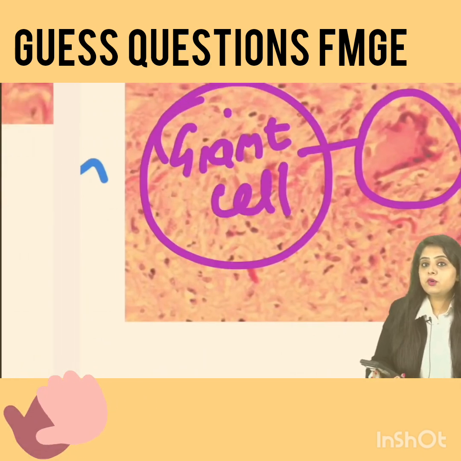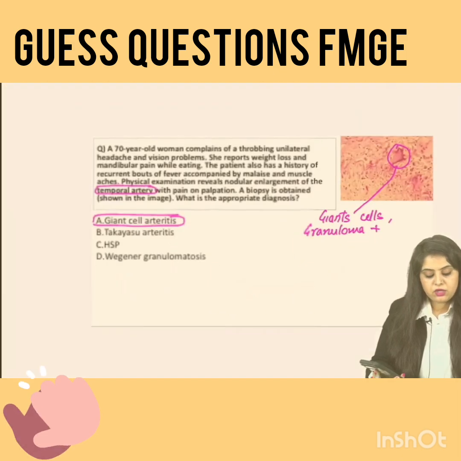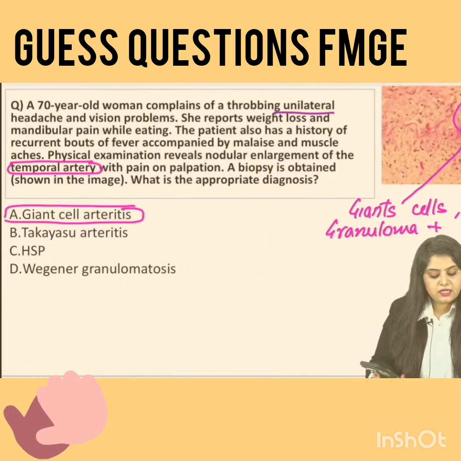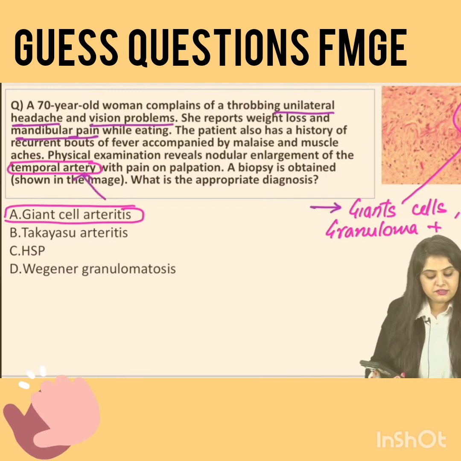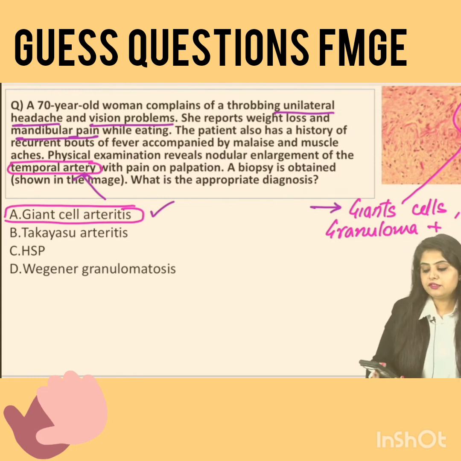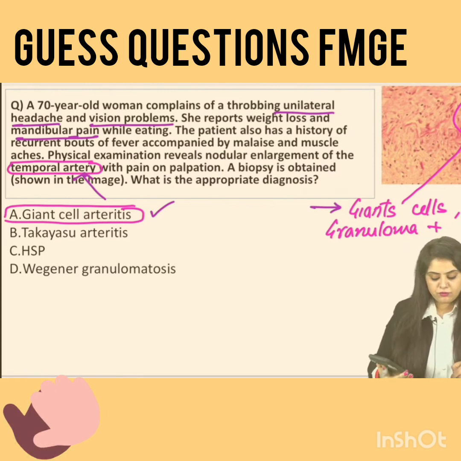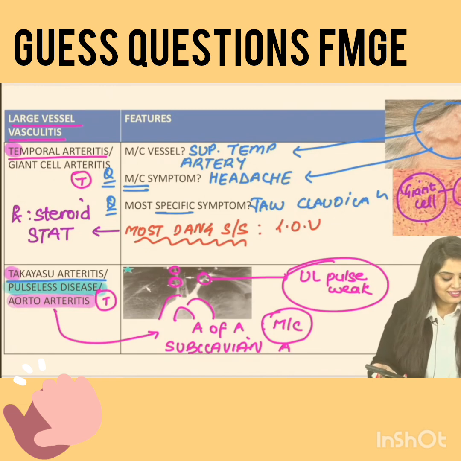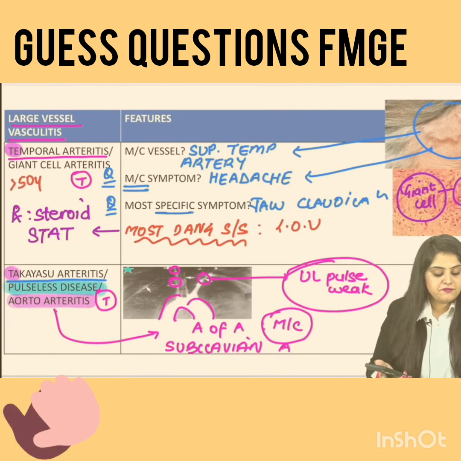Now go back and look at the question. If you feel that ma'am, a question never says it like this, look at this. Does this patient have headache, the most common symptom? Does this patient have jaw pain, the specific symptom? Loss of vision, the dangerous symptom? Temporal artery is involved, giant cells are visible, a classical case of giant cell arteritis. The last thing you will tell me is the age. I'm so happy with all of you. It's giving me so much confidence that everyone knows all this. Temporal arteritis occurs above 50 years of age and Takayasu arteritis occurs below 50.